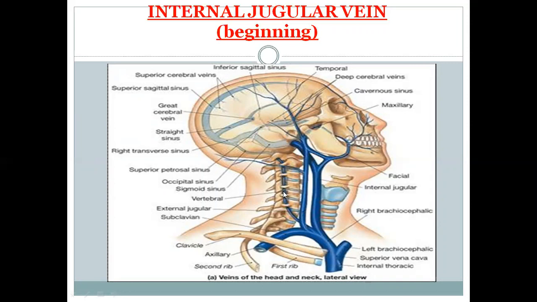This is a vertebral vein. It also opens into the brachiocephalic vein. So this is the facial vein, which is formed by the superior ophthalmic and superior trochlear veins, and it joins with the anterior division of the retromandibular, forms a common facial vein, and opens into the internal jugular vein.